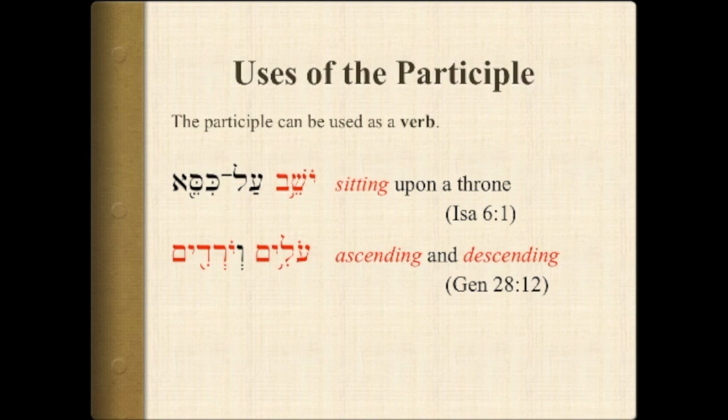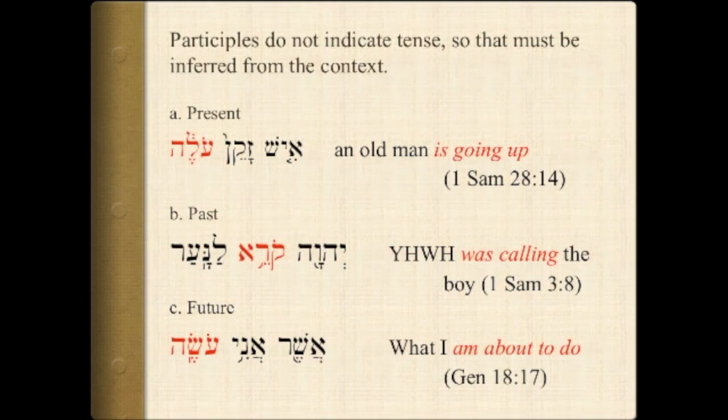Another example here, ascending and descending. That's a sense of something which is going on not just once, but going forward, kind of constant. The tense of participles is not indicated in the form itself, so that must be inferred from the context.